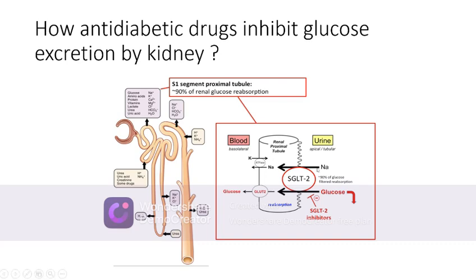SGLT2 is a sodium glucose cotransporter which cotransports sodium and glucose from the lumen of the nephron into the blood. Now, SGLT2 inhibitors are drugs which cause the inhibition of the SGLT2 transporter and thereby inhibit the reabsorption of glucose, causing glycosuria or excretion of glucose into the urine, thereby lowering the blood glucose levels.